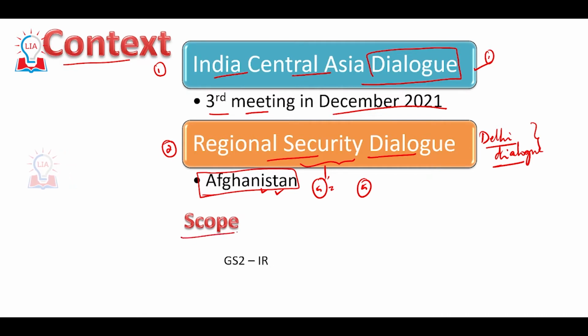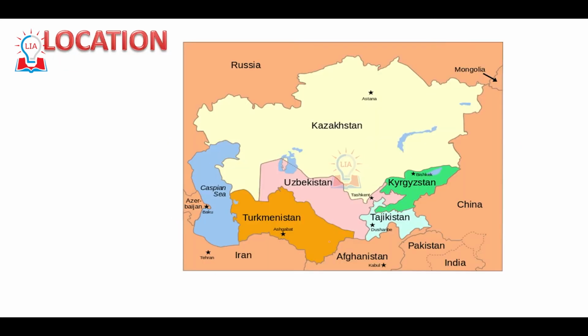And what is the scope of this particular issue with respect to UPSC mains? In GS Paper 2, we have a part called IR, International Relations. We also have the impact of global policies on India. This particular topic, the Central Asian countries, comes under the subtopic of impact of global policies on India.